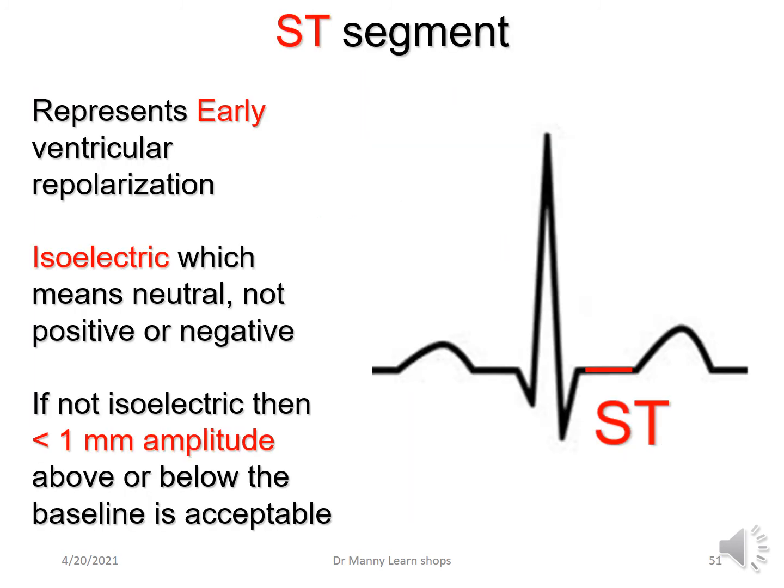Then you've got the ST segment. The ST segment, we said earlier on, represents early ventricular repolarization, and it's isoelectric, which means it shouldn't be positive and it shouldn't be negative above the isoelectric line. You can look at the isoelectric line, just follow it through to your PR interval, your PR segment there. It should be aligned to that. That'll give you an idea.